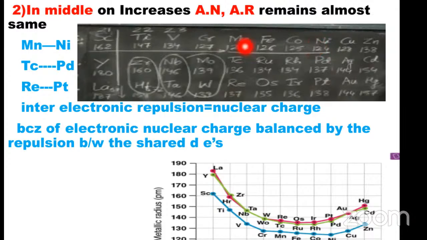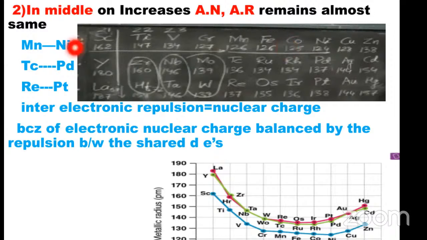Almost the same atomic radius, even though the atomic numbers increase: manganese 25, iron 26, cobalt 27, and nickel 28. Even though atomic numbers increase, the atomic radius remains constant.